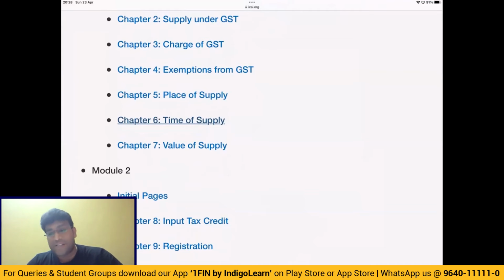Hotels where the tariff is less than 1,000 were exempt, but even that became taxable now. So many amendments are done with respect to the exemption topic. Service by cord blood banks for preservation of stem cells was exempt before, but now it became taxable. Service by way of fumigation in warehouses, even this was exempt, that became taxable.